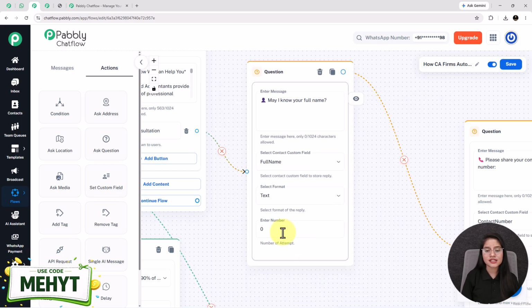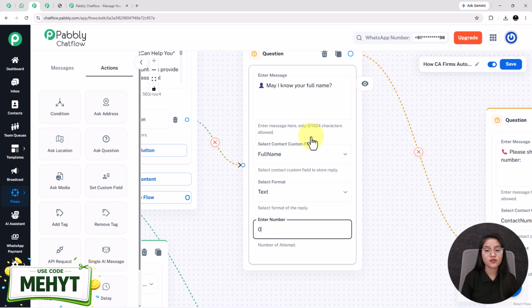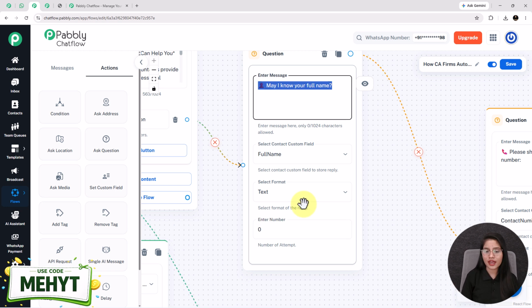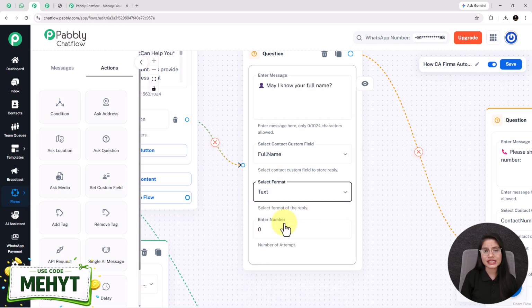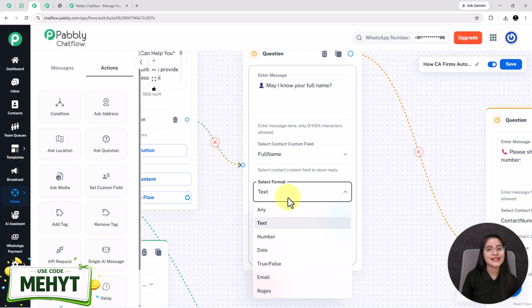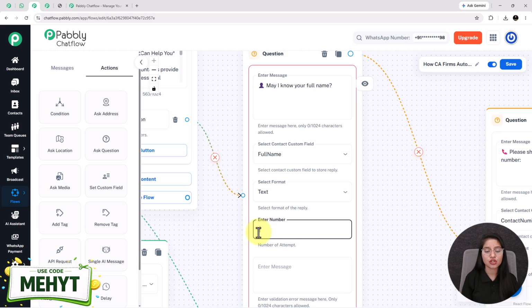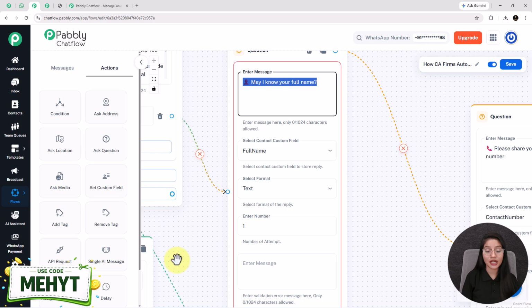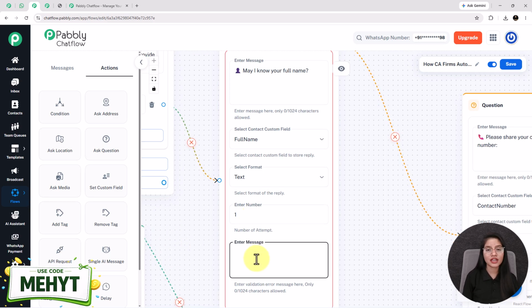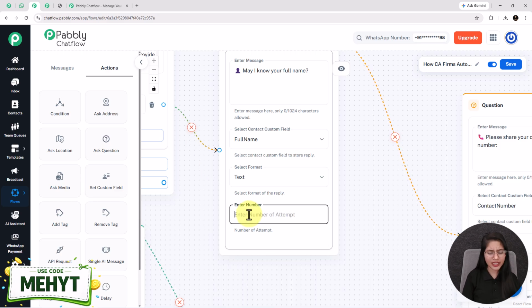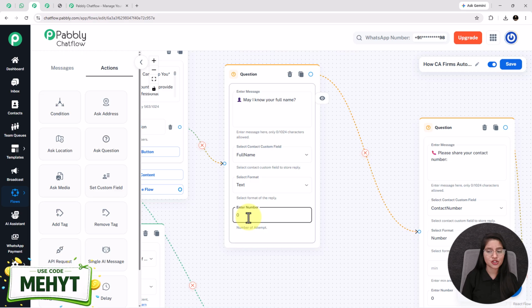Next, the number of attempts. Number of attempts is defined as how many times you give retry attempts to your clients for answering this question. It also works like this. For example, here I have selected the format as text, but the client will reply to the bot in the format of number or any other format except text, then the bot does not give any reply to them. So for handling these types of cases, we have to increase the number of attempts for our users so that they can re-answer this question. But whenever we increase the number of attempts, we have to write the validation message in this enter message box. For this case, you can enter the validation message like please share your name in the correct format. Here I am giving the number of attempts as 0, so there is no requirement of any validation message.